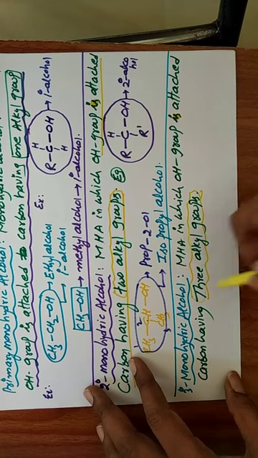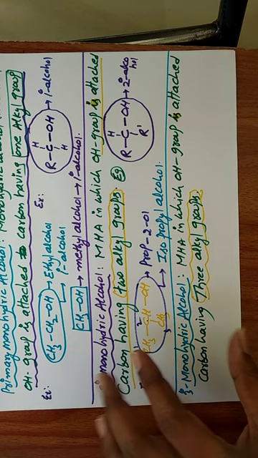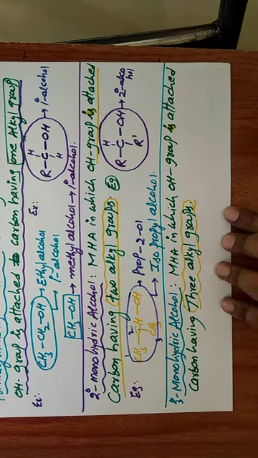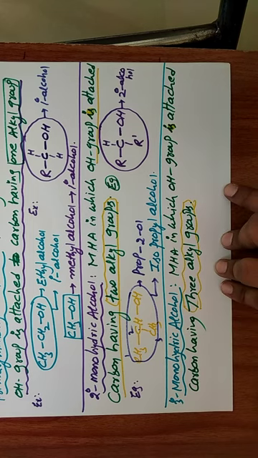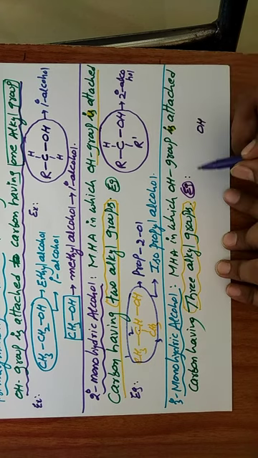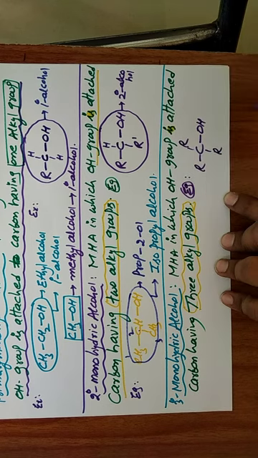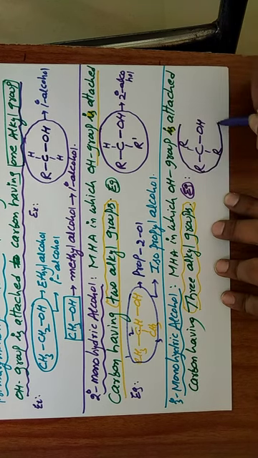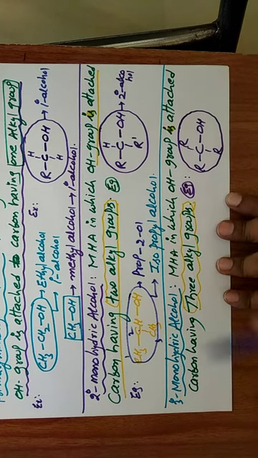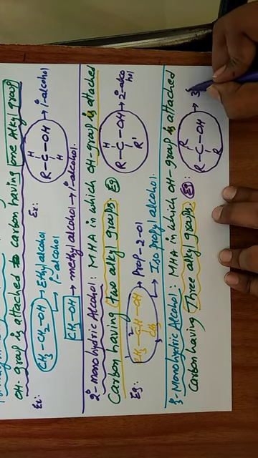Based on this definition, now we can draw the general formula. What is the general formula for this molecule? So here we are taking the OH group, and the OH group is attached to a carbon. This is the attached carbon having three alkyl groups: one alkyl group, another alkyl group, another alkyl group. So this is the general formula of tertiary monohydric alcohol. Generally, we simply call it tertiary alcohol.